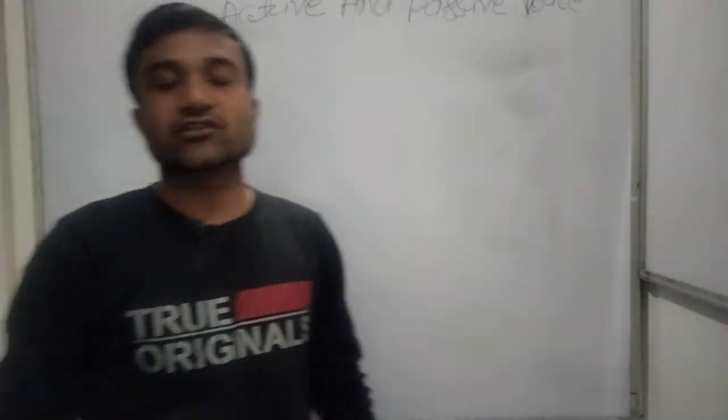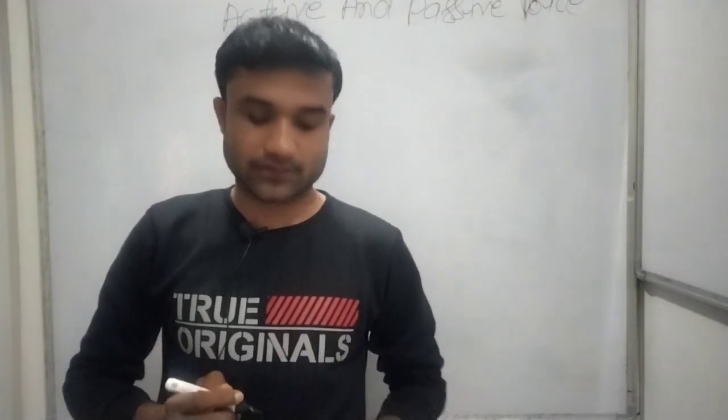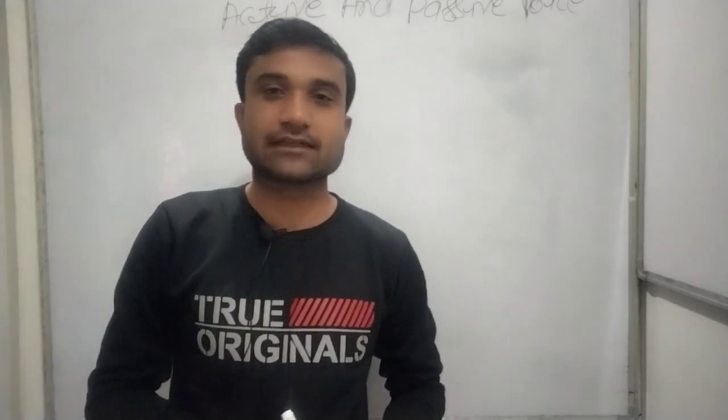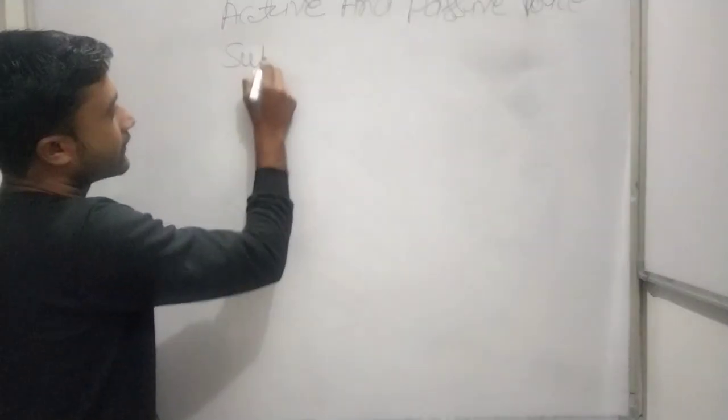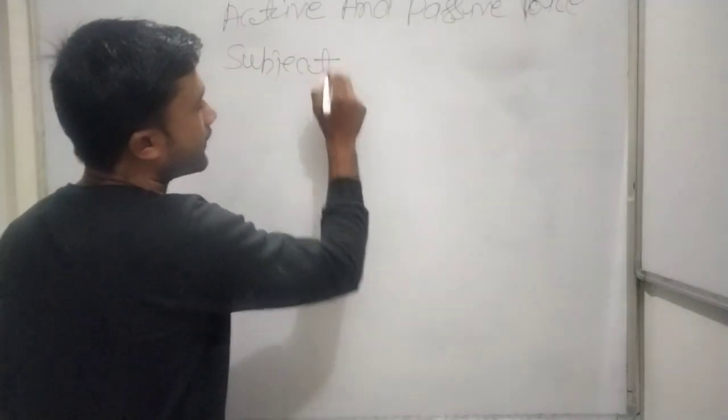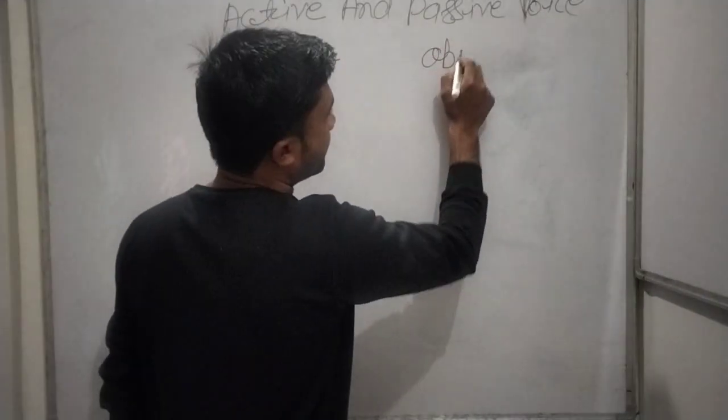In active and passive voice, we need only two things. First is subject and the second is object. So on one side we will write down the subject, and on the other side we have to write down the object.